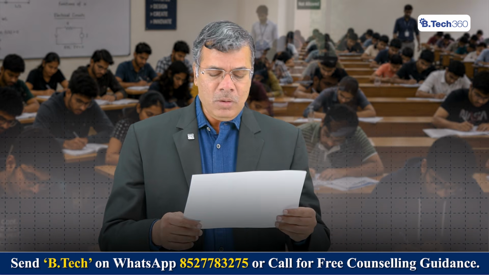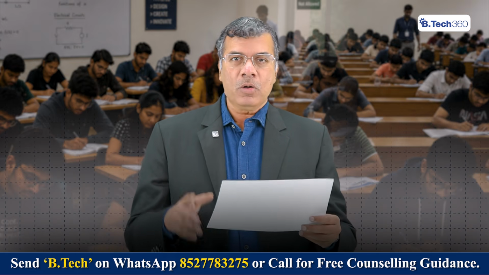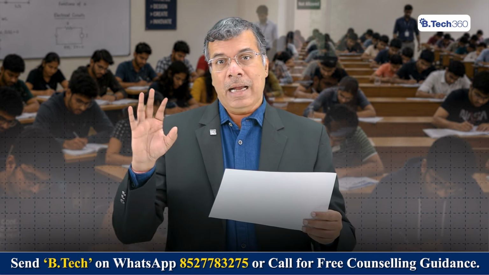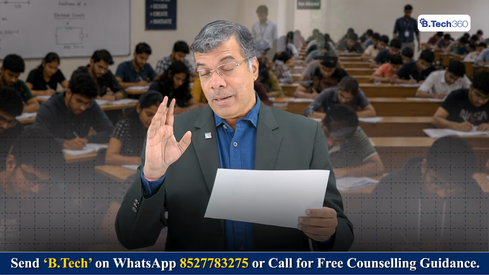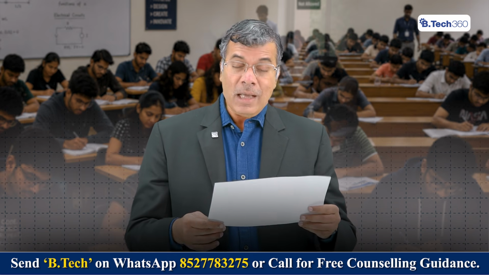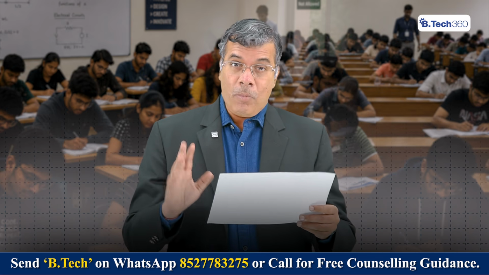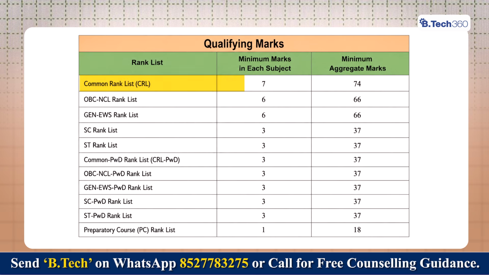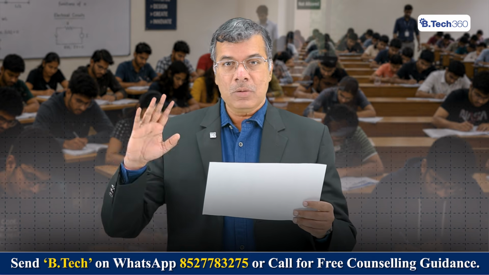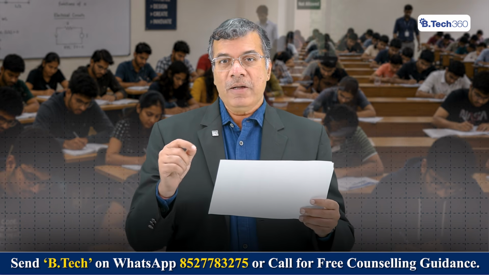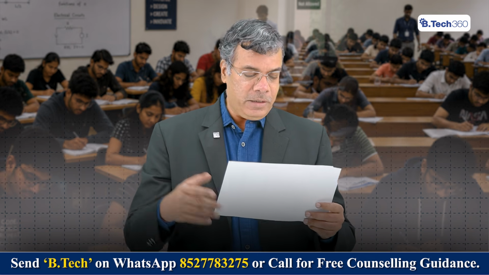Now this question about qualifying marks in JEE Advanced: at a category level, at a subject level and at an aggregate level. Last year, in the common rank list, which is the open category, the minimum marks per subject that you had to get was 7 marks. You know that it's 360 marks total, but 7 marks at each subject level you need to get to qualify for the JoSAA counselling and get into any of the IITs.